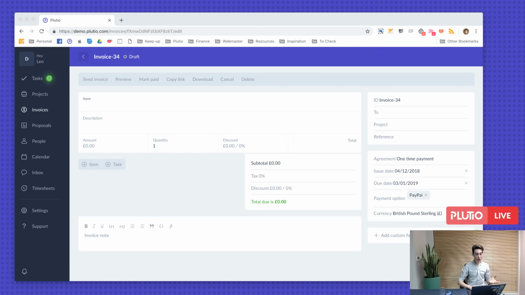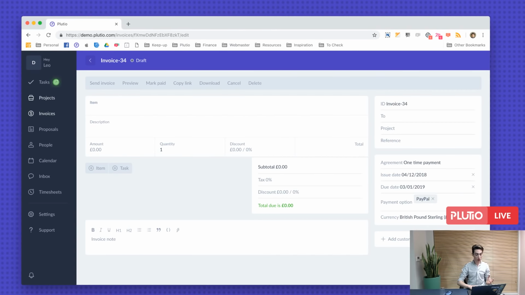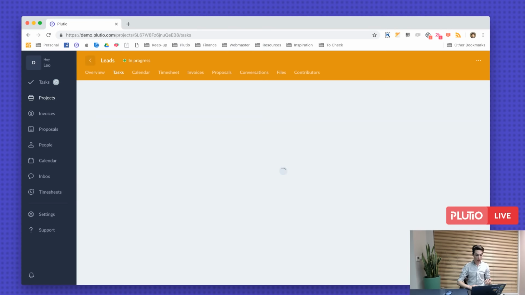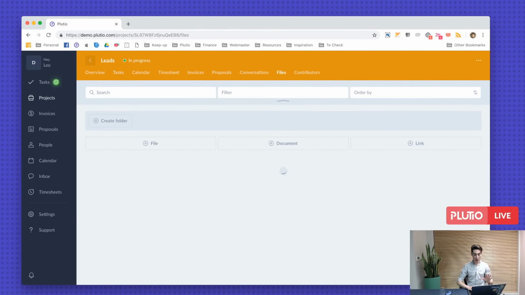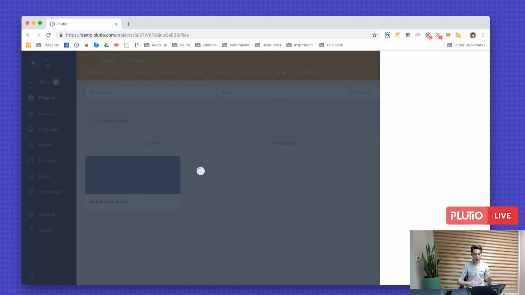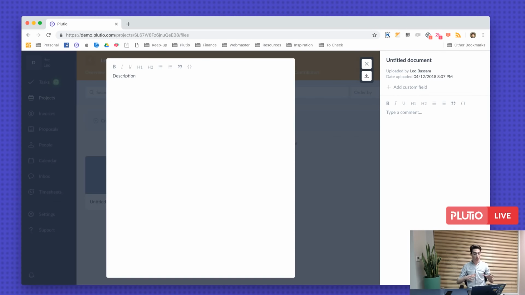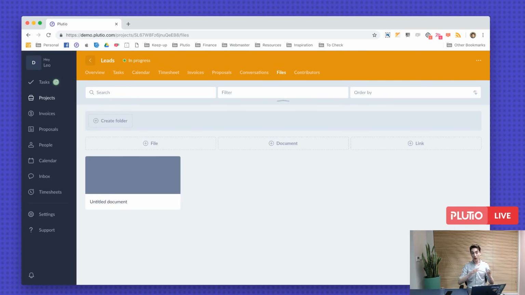Yes, you can create notes right now. So if you click on projects and click on one of the projects, click on the Files tab of a project, and then click on Documents. Now that will give you a nice clean canvas to put anything into it. And remember, this is secure, so you can put passwords in there. You can have a wiki in here. You can have whatever you want, really. And you can maybe structure them in a way that they're inside folders if you want to go deep into structuring these wiki files.